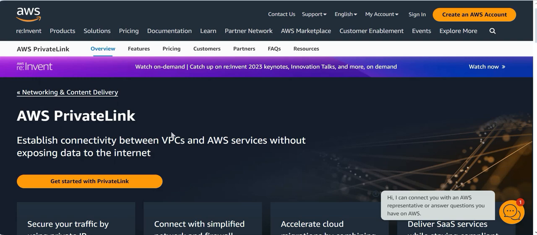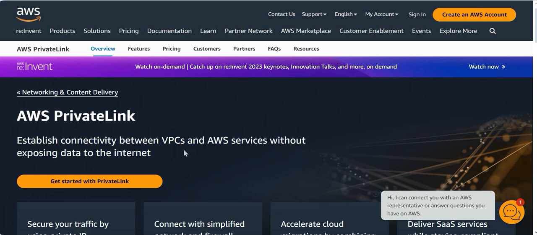So what does a private link do? First, we have to understand it establishes connectivity between VPCs. In our question, each department has VPCs. So the VPC to VPC connectivity establishes, and to other AWS services, without going via internet. If you go via internet, the entire security issue is screwed up.